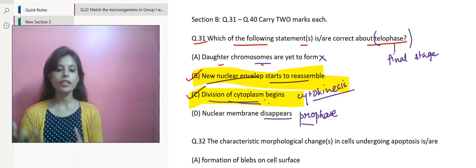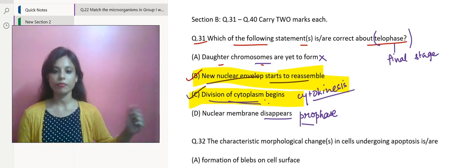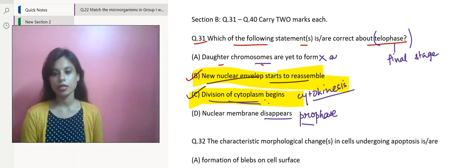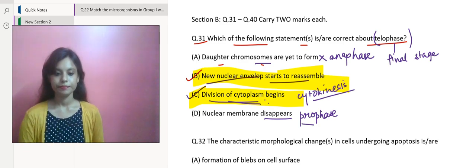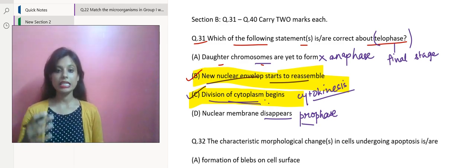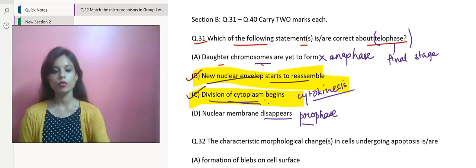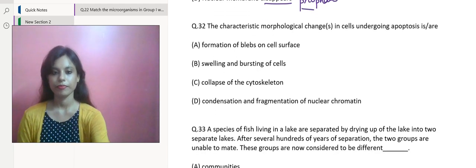Daughter chromosomes are not there in telophase since they have already been separated in the previous stage of mitosis, which is called anaphase. Before telophase comes this phase of anaphase. So over here only they have been separated. All right, so we have got B and C as our correct options. Let's move over to the next question.